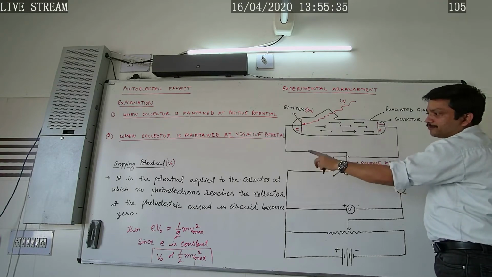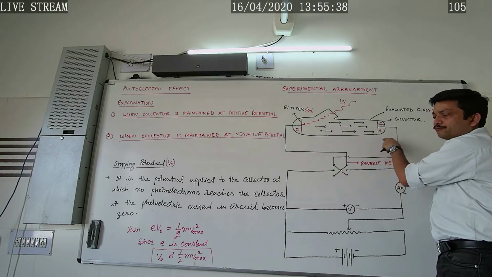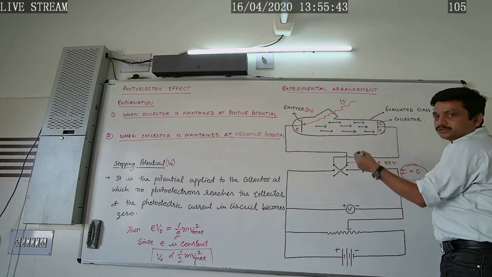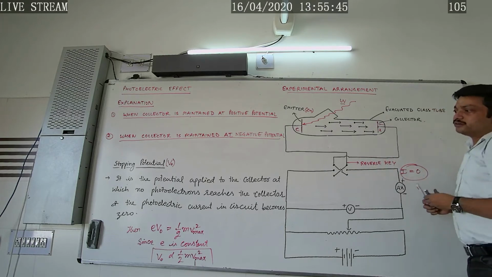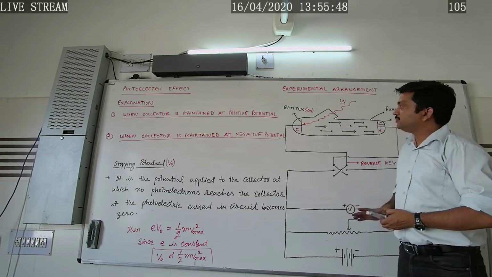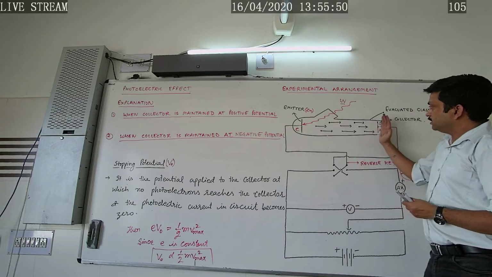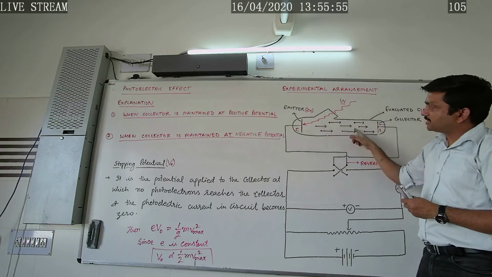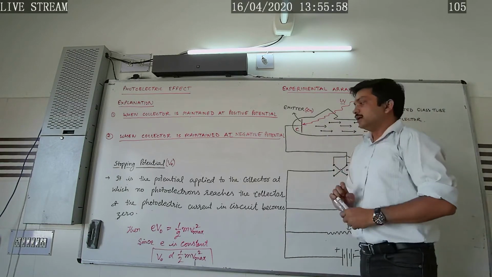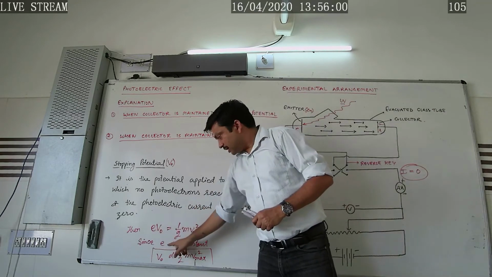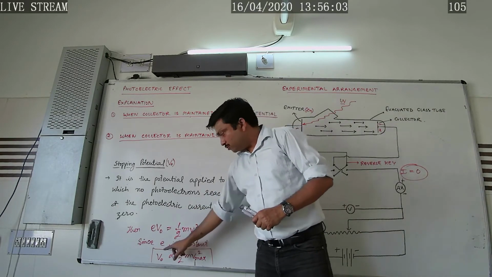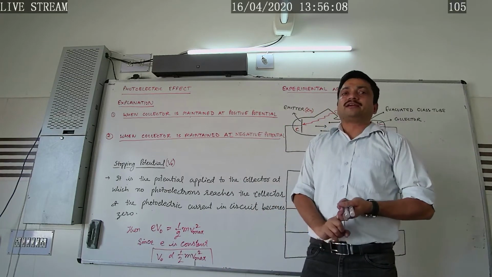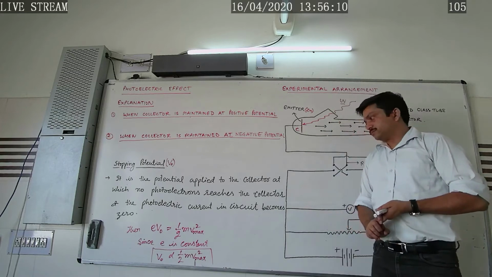We have defined it as the potential applied to the collector for which no photoelectron reaches the collector, and the photoelectric current in the circuit becomes zero. Now when the photoelectric current becomes zero, what would happen? The work done in stopping these incoming electrons by the collector will be equal to the maximum kinetic energy of these photoelectrons. Now as e is the charge on the electron, which is constant, it is found that the stopping potential is directly proportional to the maximum kinetic energy of the emitted photoelectrons.